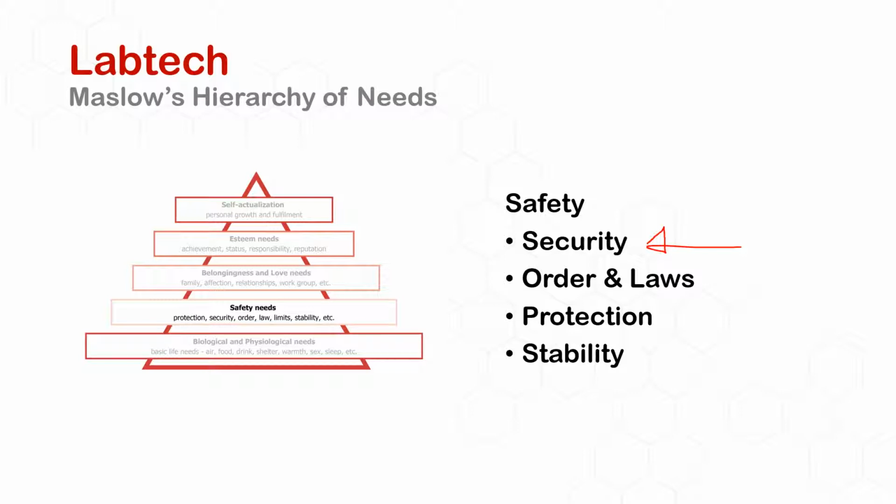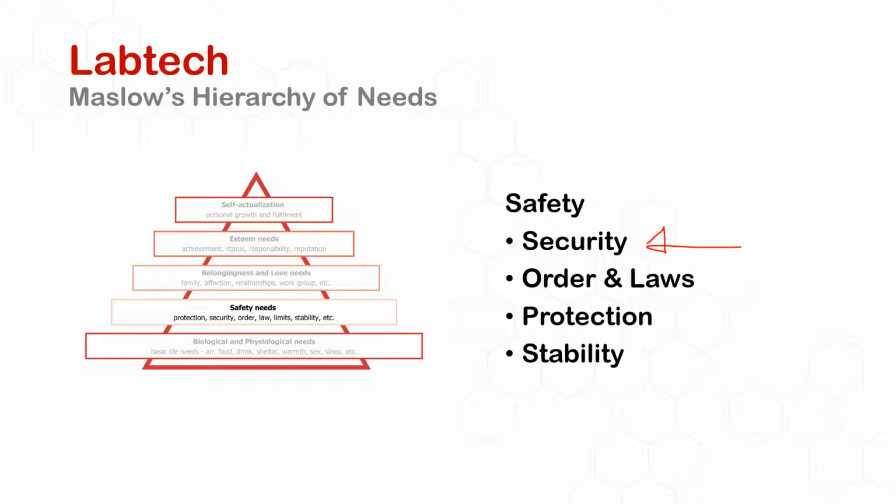Order and laws really mean the order within the organization. So there are rules, what you can wear and how much holiday you can take, and everyone has to be fair and stick to the rules, and that keeps us secure and safe.